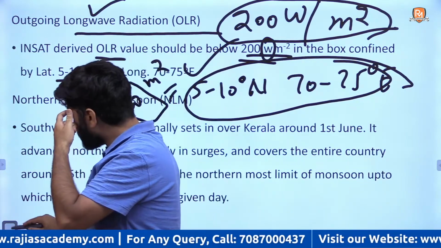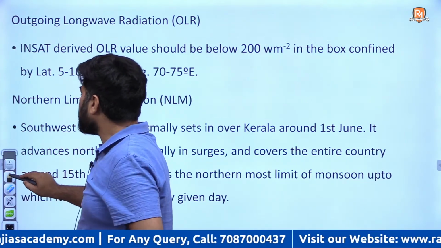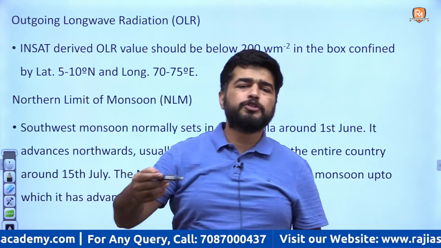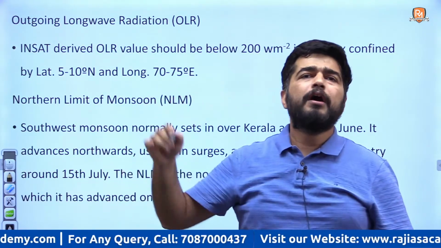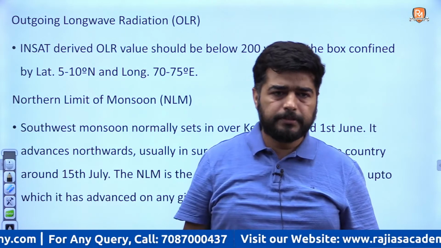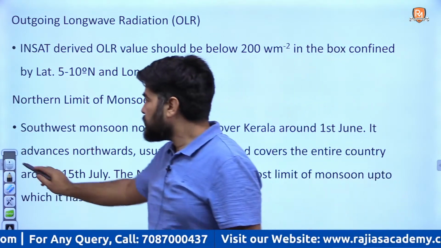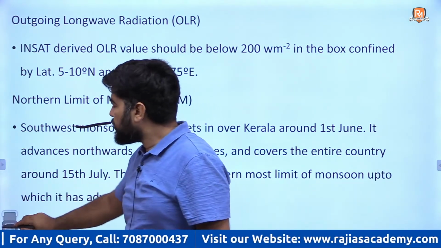Fine. And what is the northern limit? Northern limit is the northernmost boundary up to which monsoons have reached. Fine. So, can you see the map?